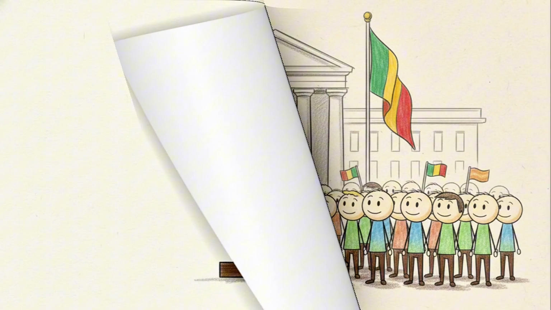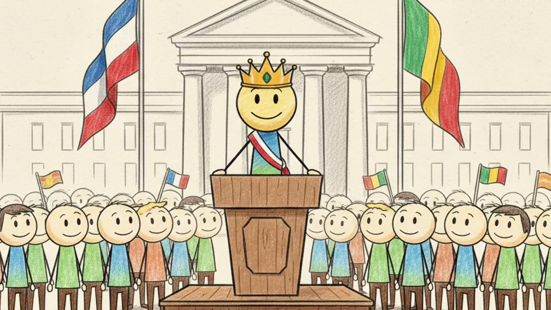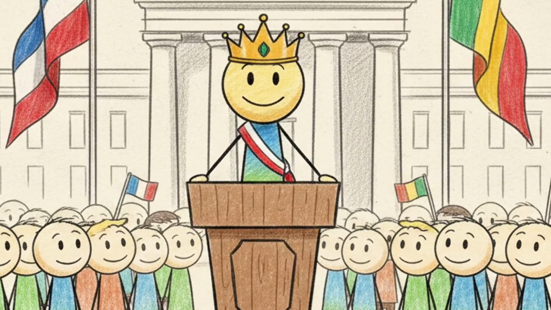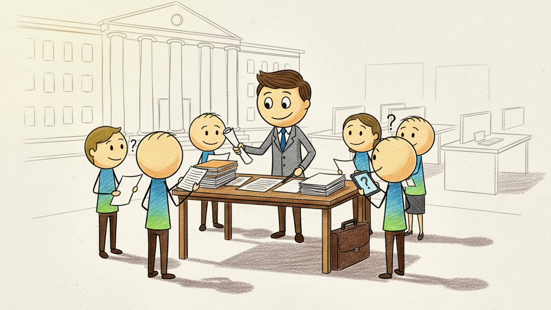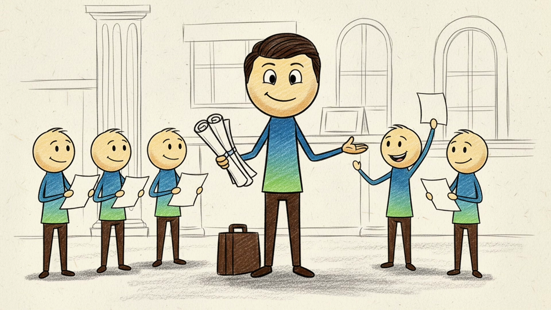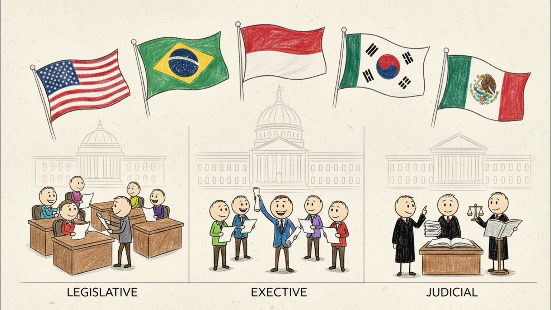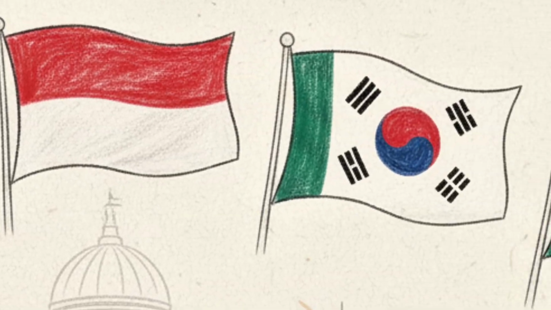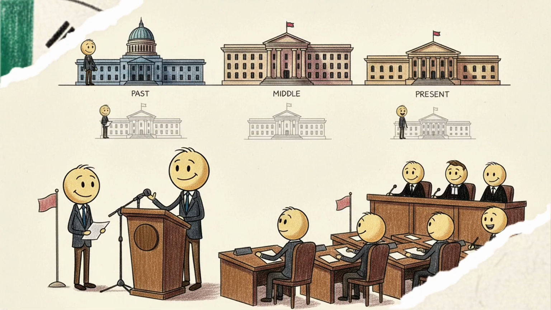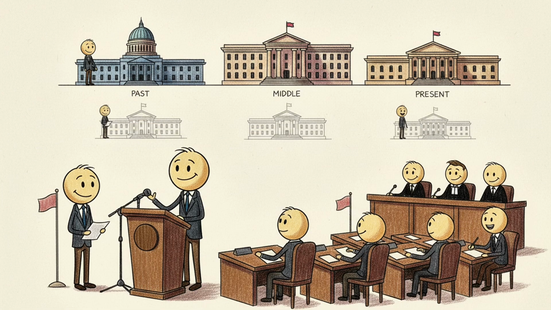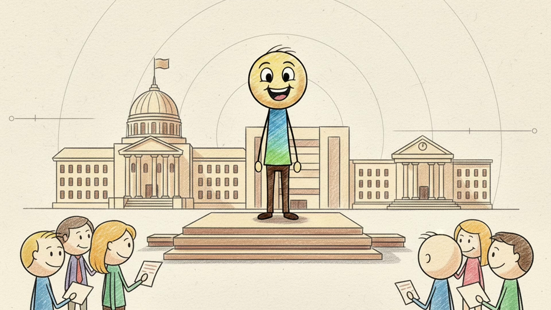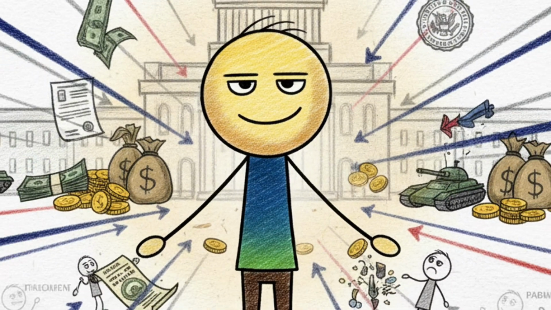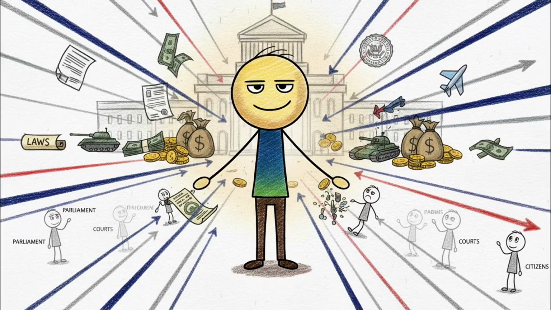Presidential system. In a presidential system, the president is both the head of state and the head of government. The president is usually elected independently from the legislature and holds significant executive power. Countries with presidential systems include United States, Brazil, Indonesia, South Korea, Mexico. This system creates a clear separation between branches of government. The main advantage is stability and strong leadership. However, the downside is that too much power can concentrate in one individual.